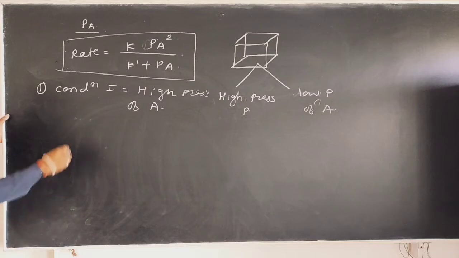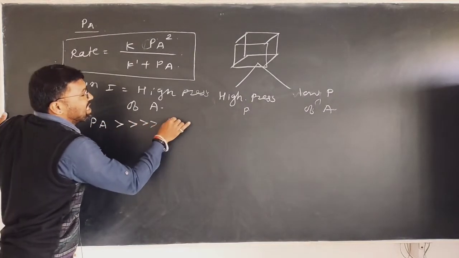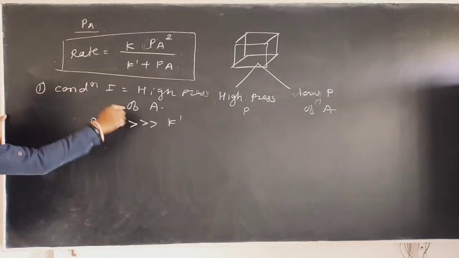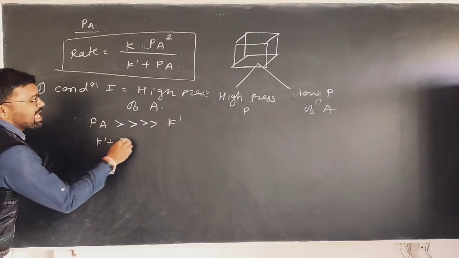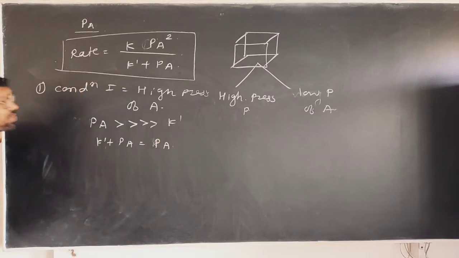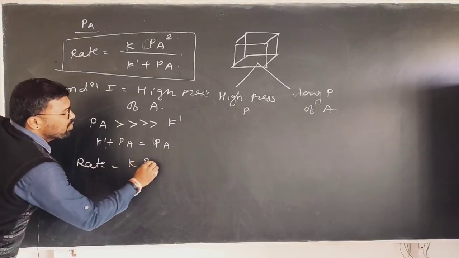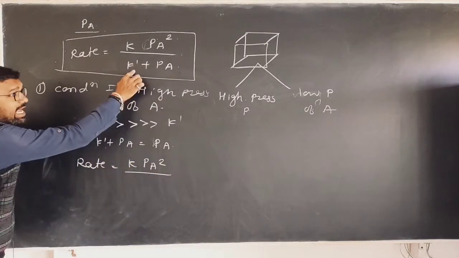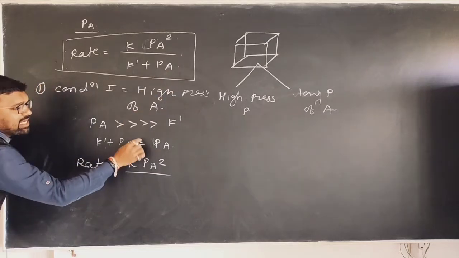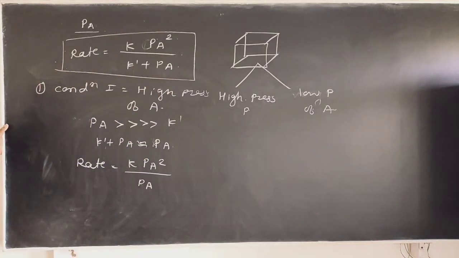If the reactant molecule has a high pressure, that means Pa is far greater than K dash. Therefore, K dash plus Pa can simply be written as Pa. So in the above equation, the denominator becomes Pa, and rate is equal to K into Pa square over Pa.